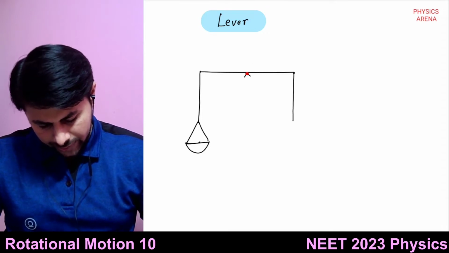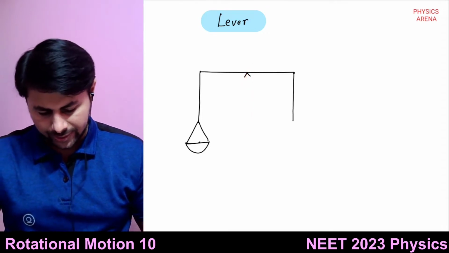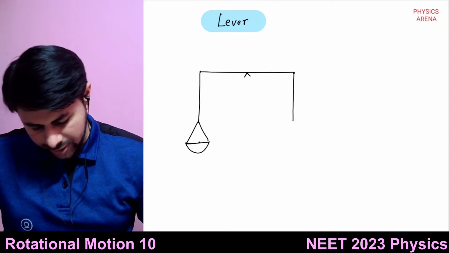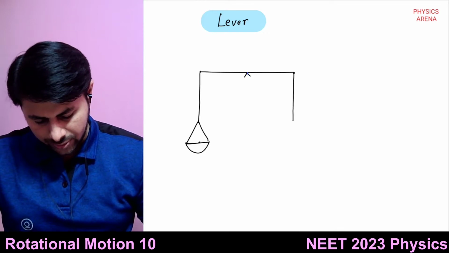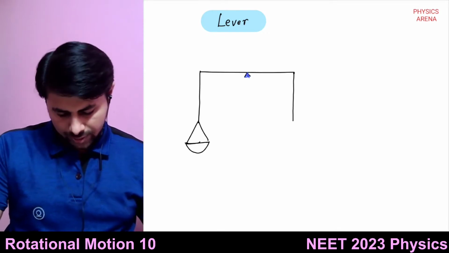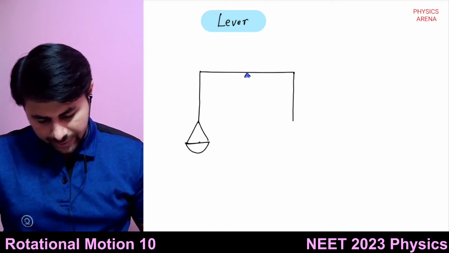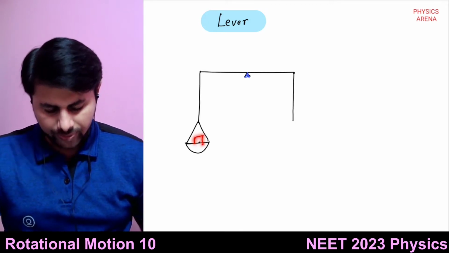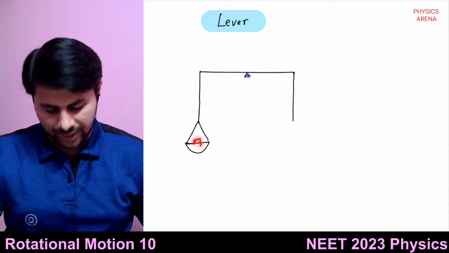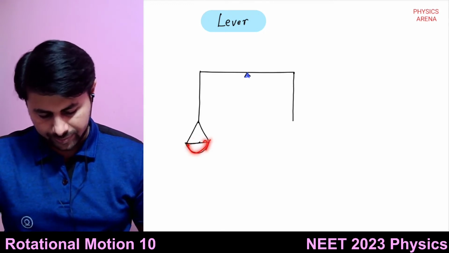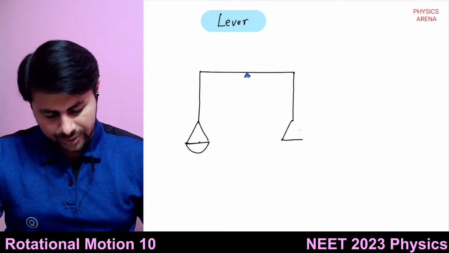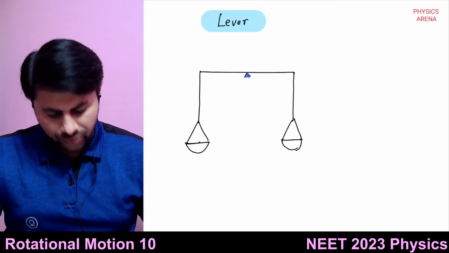So let's suppose this is a mechanical balance. It's pivoted about this point, the midpoint actually. Now there is a load to be lifted, which you will keep in this arm, in this span. And you will exert some force on this side, or you will keep some weights